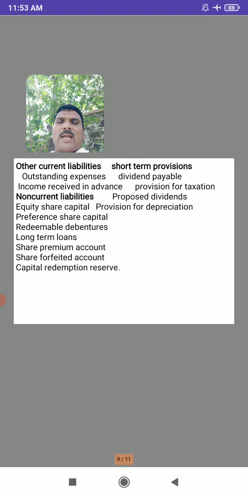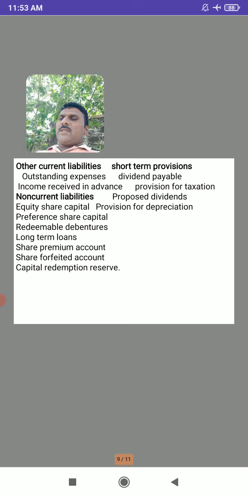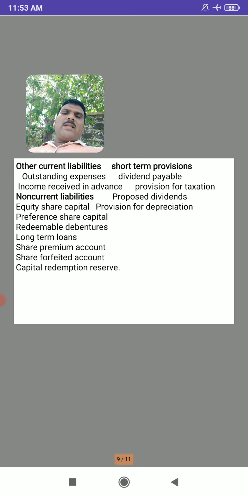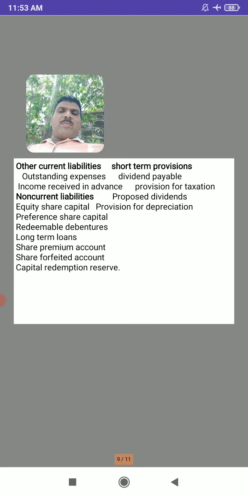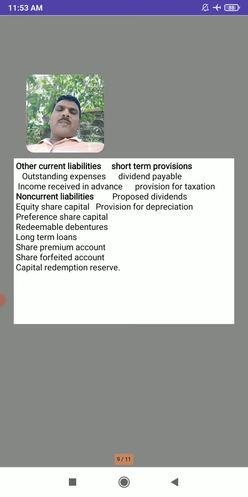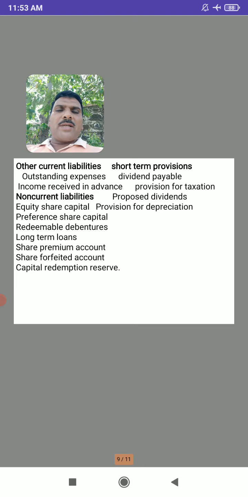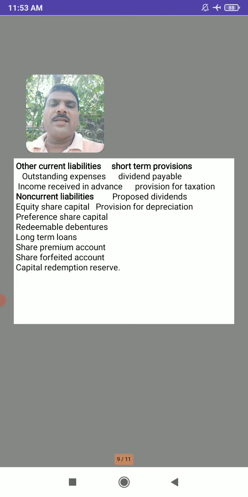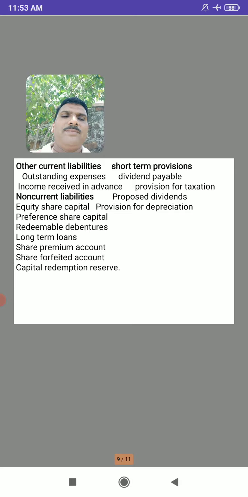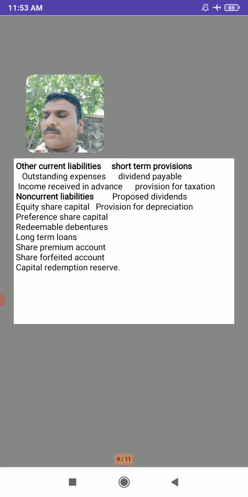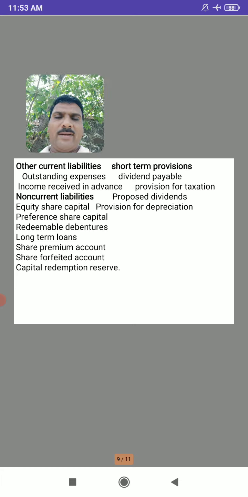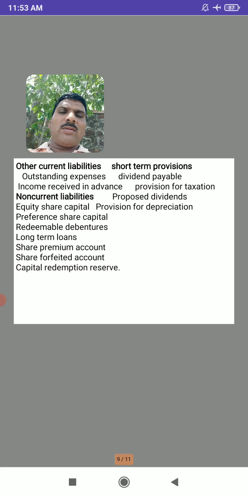So first of all we will see short-term provisions. The provisions are included in the current liabilities. Some of the provisions are dividend payable. Next, provision for taxation. So provision for taxation is also a short-term provision, and also the proposed dividend, it is also a short-term provision.